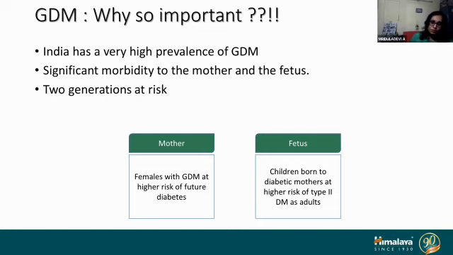And when we consider the fetus, not only the immediate short-term complications, children born to diabetic mothers are at higher risk of developing type 2 diabetes as adults. This is because of fetal programming. When the babies are exposed to high sugars in the uterine environment, there is a programming happening and they become prone to type 2 diabetes mellitus as adults.